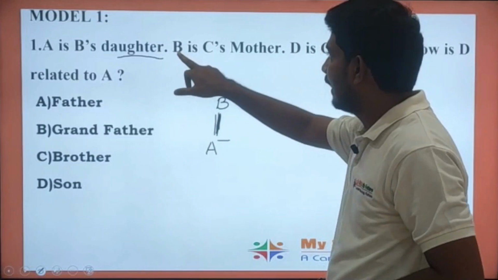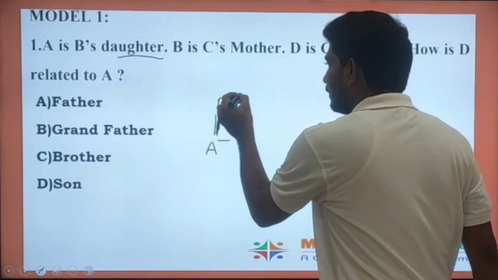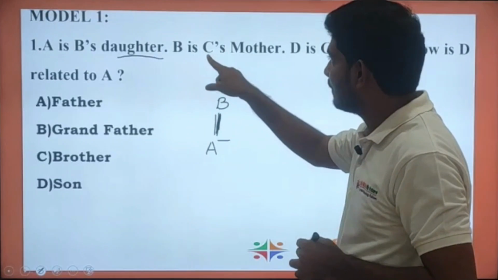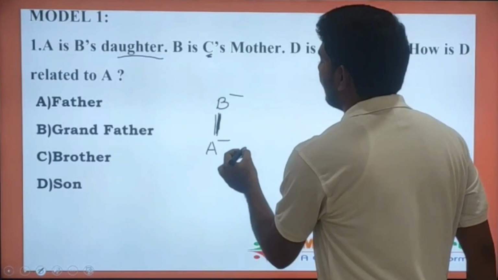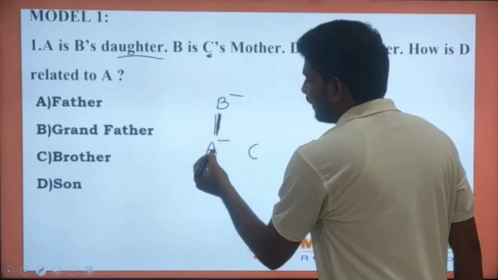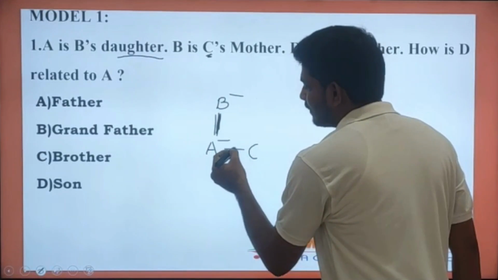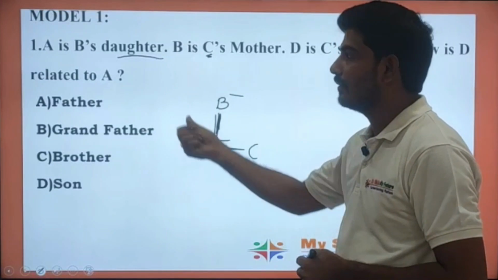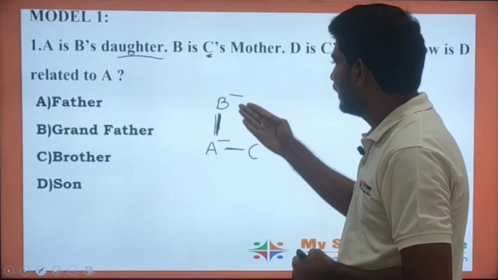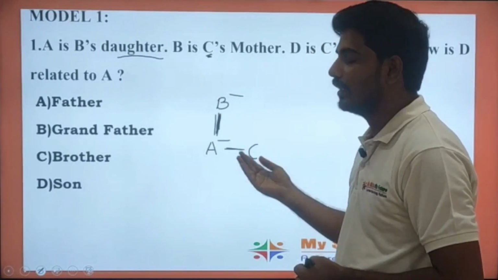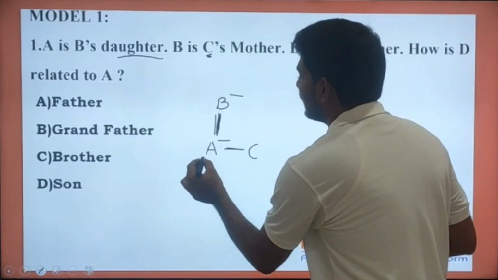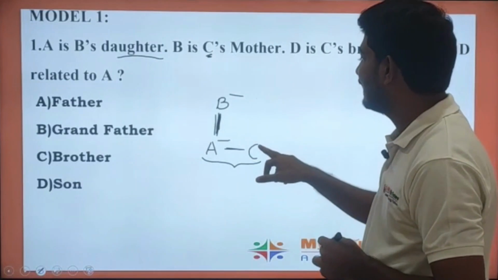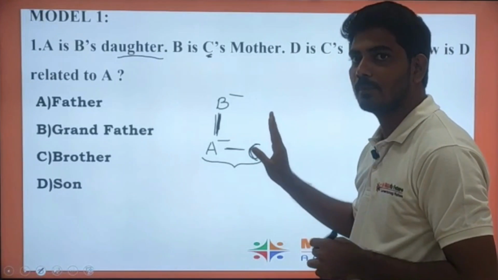Next, the second statement. B is the mother, which means B is a female person. B is the mother of C. Since A is the daughter of B from the first statement, C is also B's child directly. So A and C will be siblings, but the gender of C is not known up to this point.